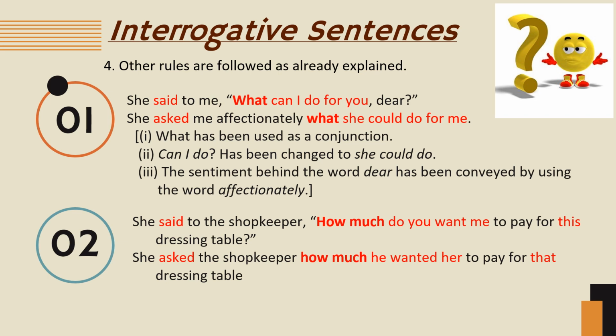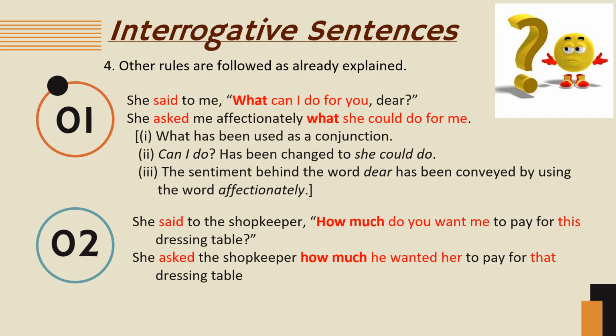Second example, she said to the shopkeeper, "How much do you want me to pay for this dressing table?" Question mark, inverted comma, closed. She asked. Now said to will be changed to asked. She asked the shopkeeper. Here again it is a WH question, so how much will remain how much.